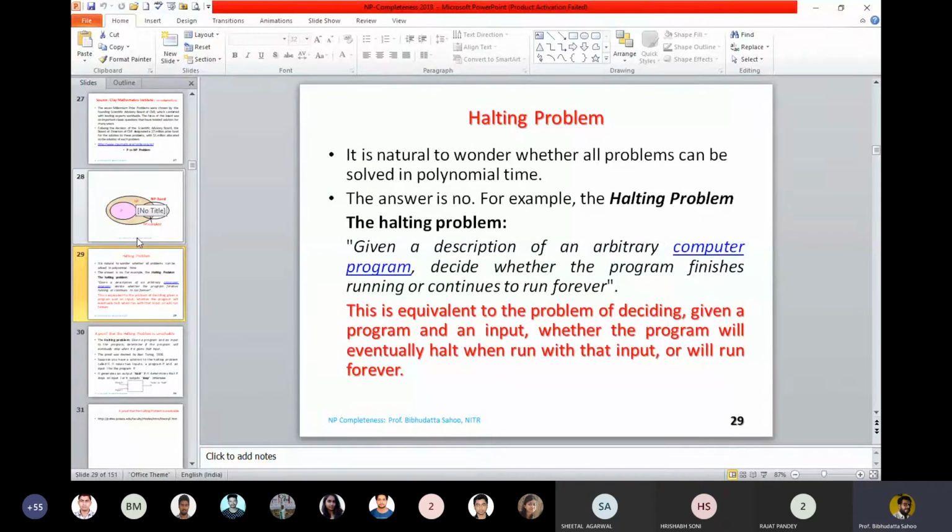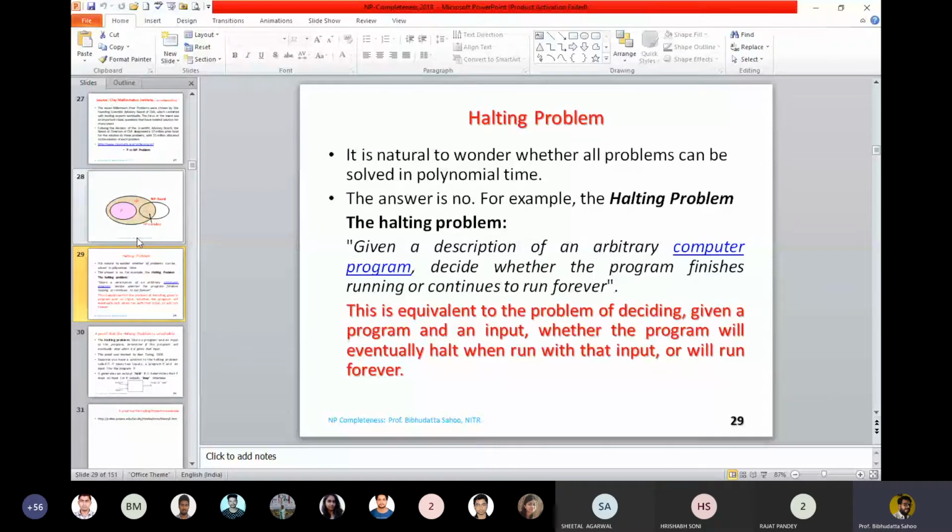It starts, your input string will pass from the starting state, and it terminates or comes to the goal state. If it comes to the goal state, the problem is a halting problem. What we try to explain is, if it is possible to verify a solution in polynomial time, then it is a halting problem.